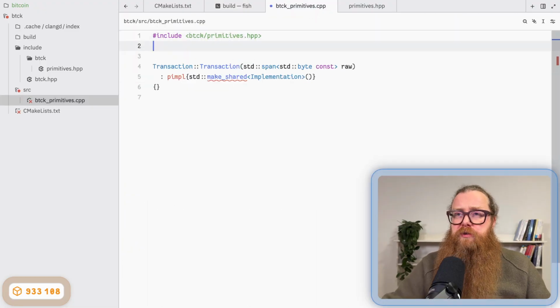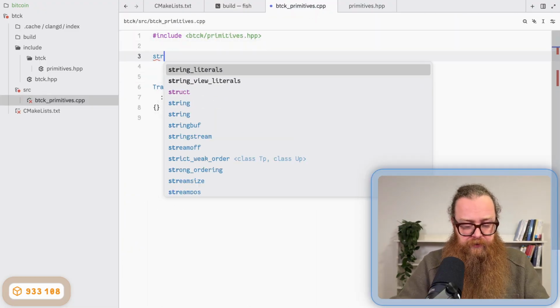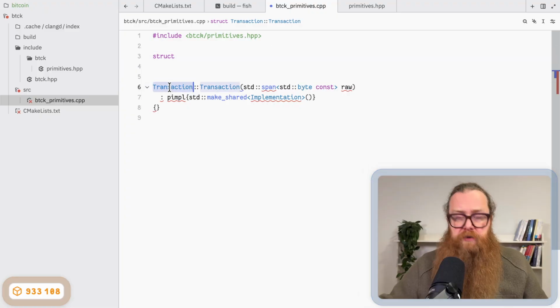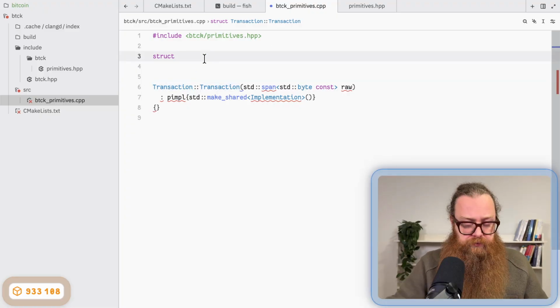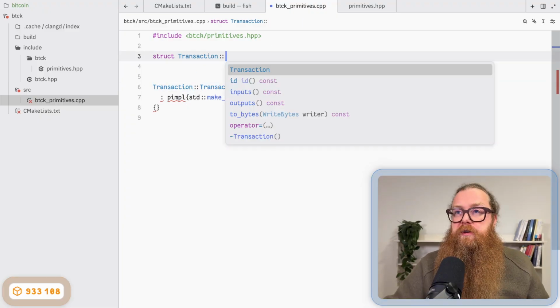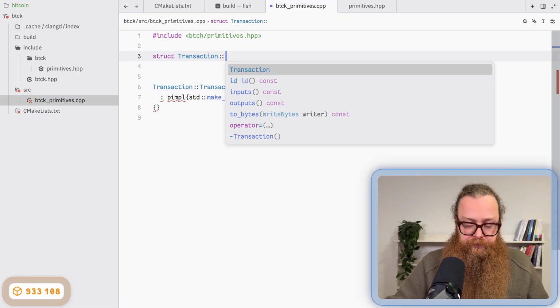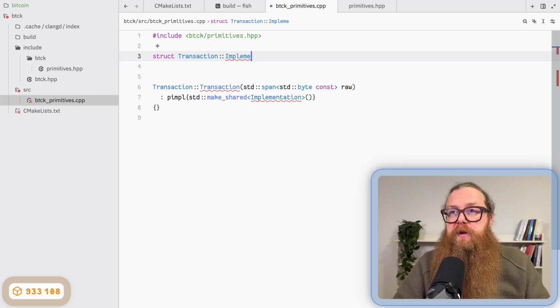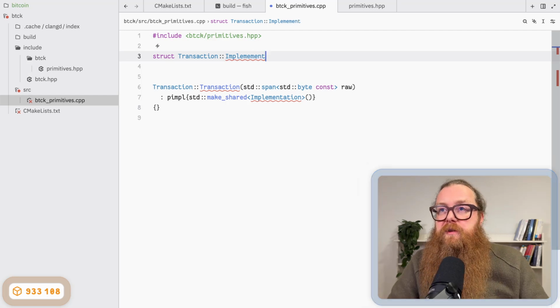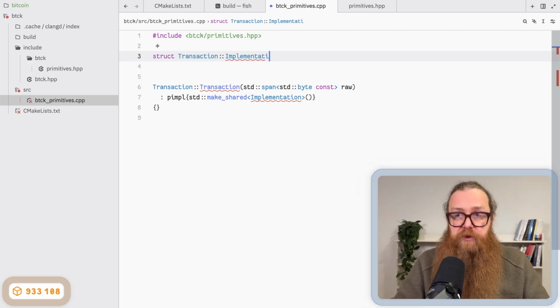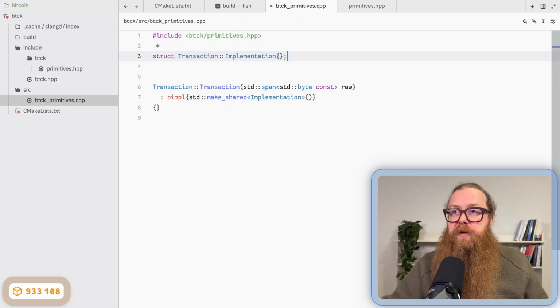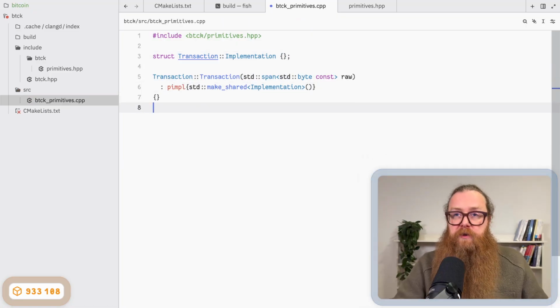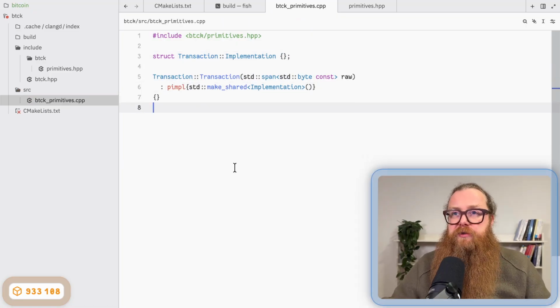So what I need to do is I define the struct transaction colon colon implementation. I just leave it empty for now. Now the squiggly line also disappeared, right? So that was a hint.